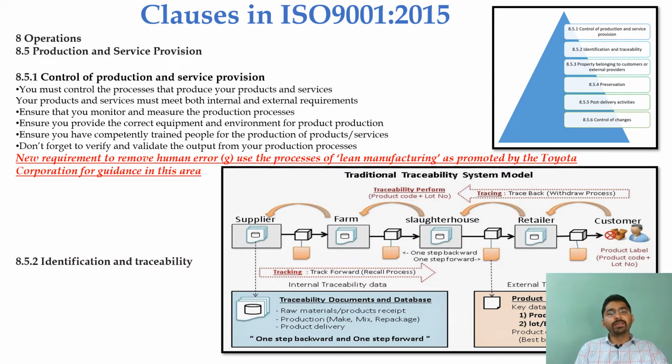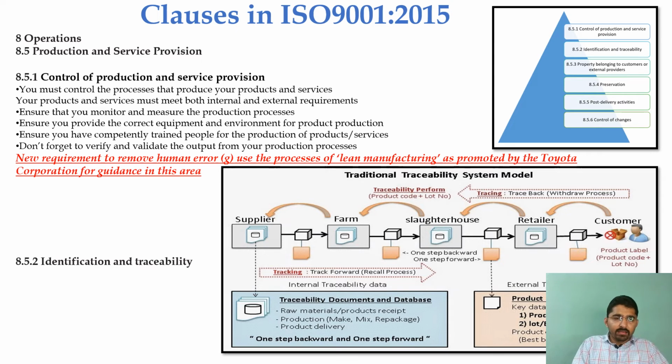8.5.2 Identification and Traceability. Why is this clause important? What do we really mean by identification? Identification means we are giving a certain tag to a certain object. Let's say in our case, for example, the product. We are going to give a tag in terms of the lot number, batch number, manufacturing and expiry date, object number, product code, etc. Through each stage of the production activity, we are going to identify the process.